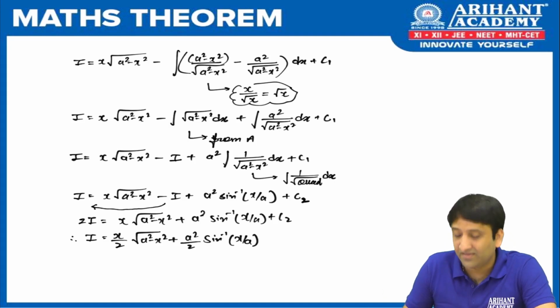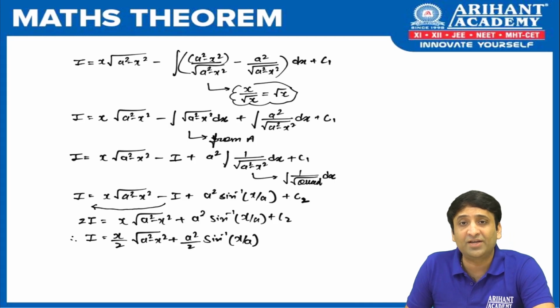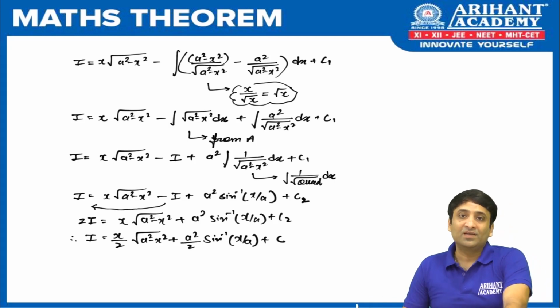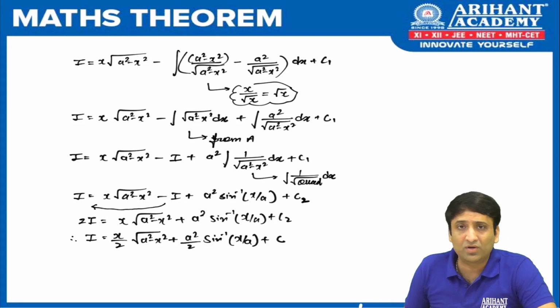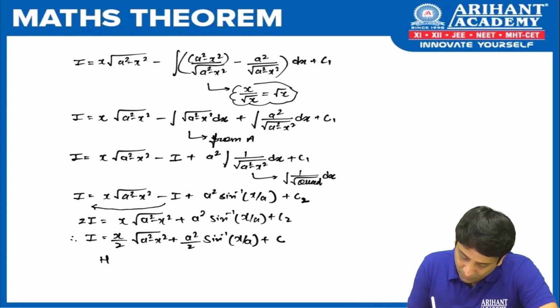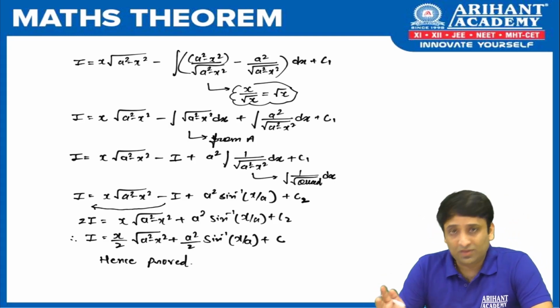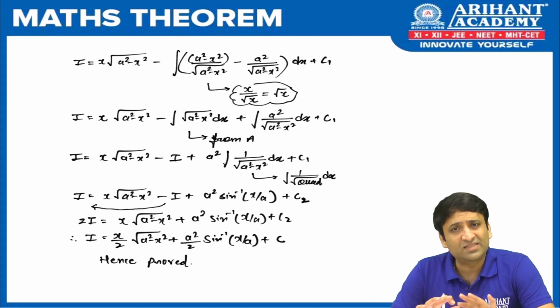And in the last term we are going to get c2 by 2, which now I'm going to replace with c. Because integration is over and I got what I wanted. So this is how we prove this particular theorem. Hence proved. And let me tell you the other two theorems of this particular group follow the same style.